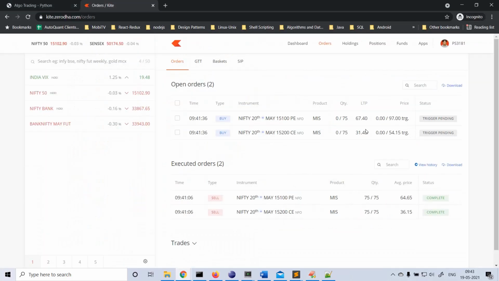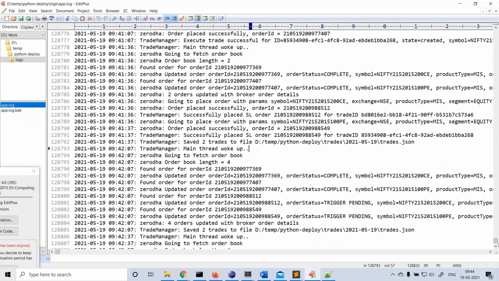Okay, let the trade run. I will record the video again when the SL hits, or as the trade progresses, every half an hour or 1 hour. I'll try to record the status, and I'll update accordingly. Okay, so that's it. We can see the details.